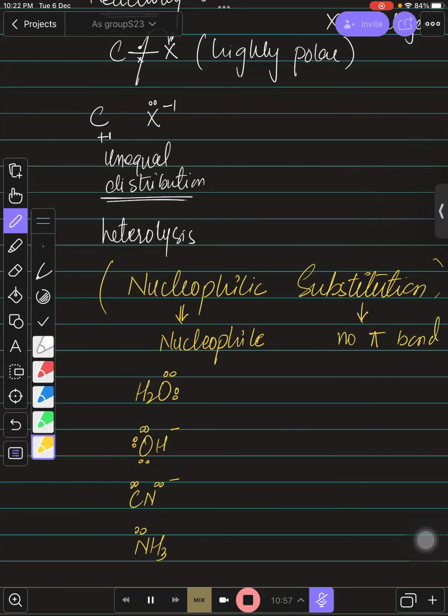So addition cannot happen there, only substitution is possible, right? The compounds are already saturated, each carbon having 4 bonds, so they can at most show substitution reaction, not addition. That is why the halogenoalkanes show nucleophilic substitution reaction. Is that clear, children?